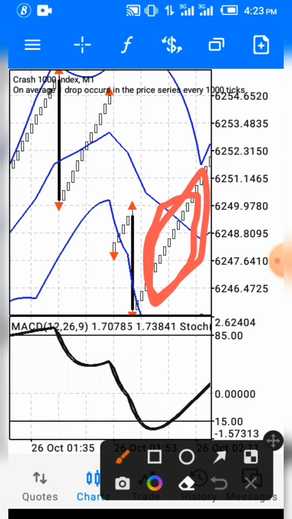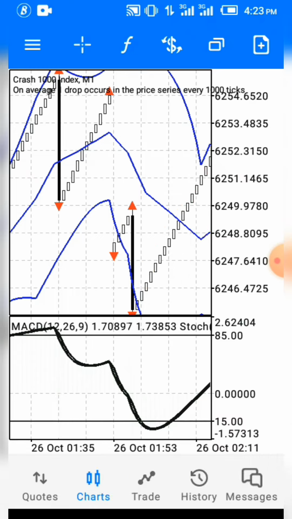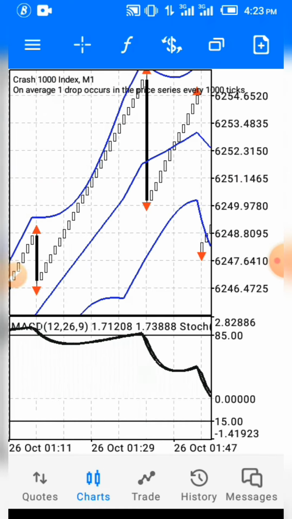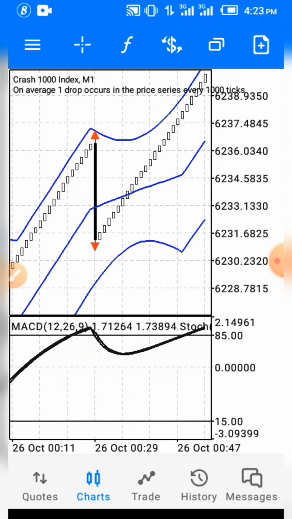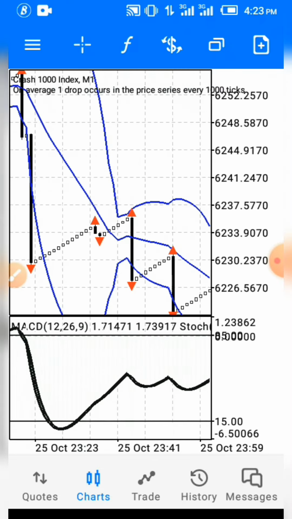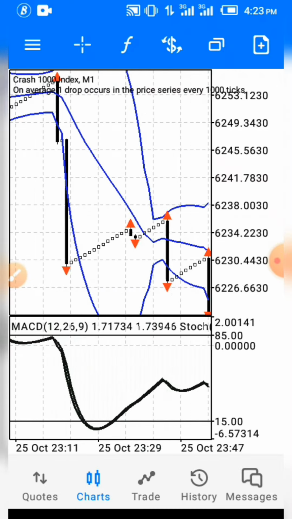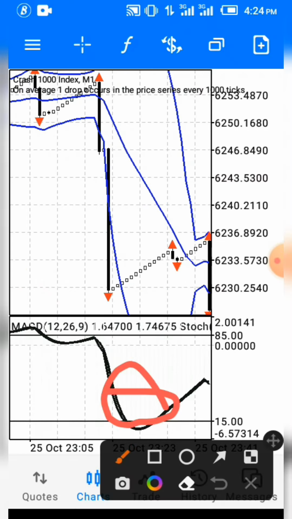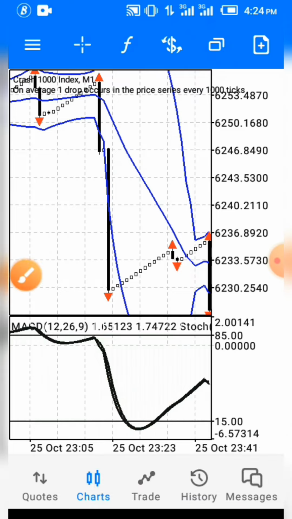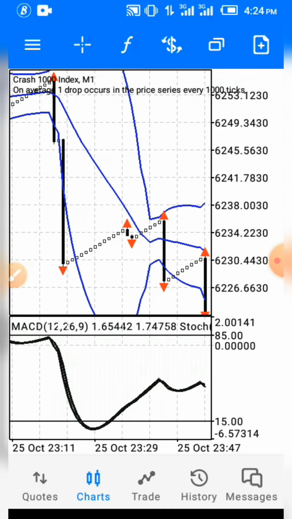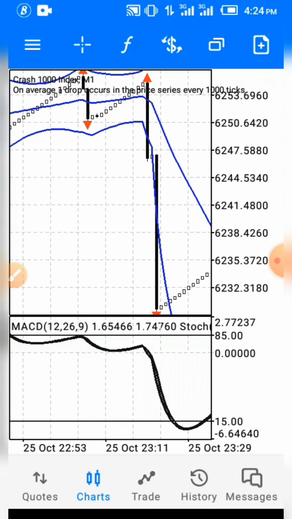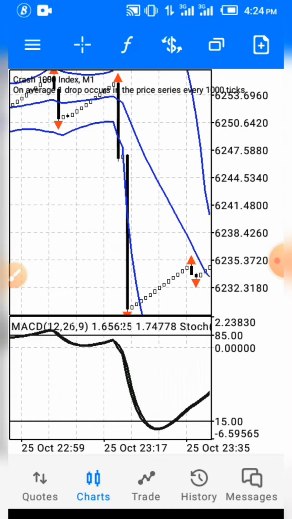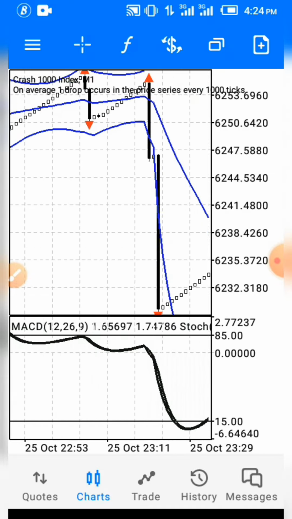So you need to be careful. You need to be extra careful and don't be greedy with this strategy, okay? Just follow the rules, follow the conditions. You need to wait for the conditions to be met, then you take your entry, okay? Now one other thing is that you need to enter with confirmation, like right here, this moving average. When it gets to the oversold level or the overbought level, you don't enter immediately. You check if it's fluctuating or not, okay? As you can see, this one is not fluctuating, so you make sure you check, okay?